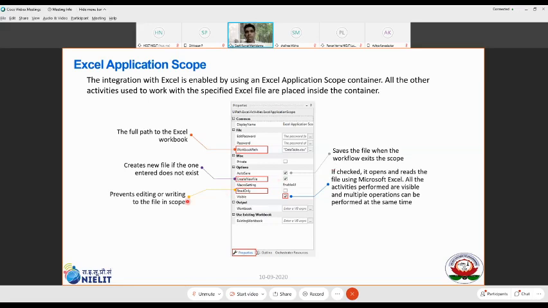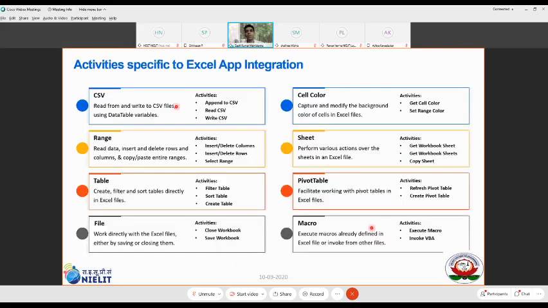Read only prevents any read write activities which the bot generally does. If you don't want the bot to do any read write activities even during execution, then you enable it. And visible, if selected, opens the file and reads the values in front of you, or else it does the actions in the background. So there are a few activities.